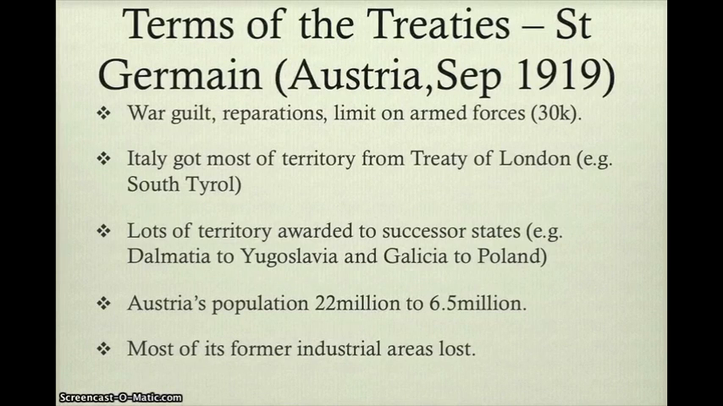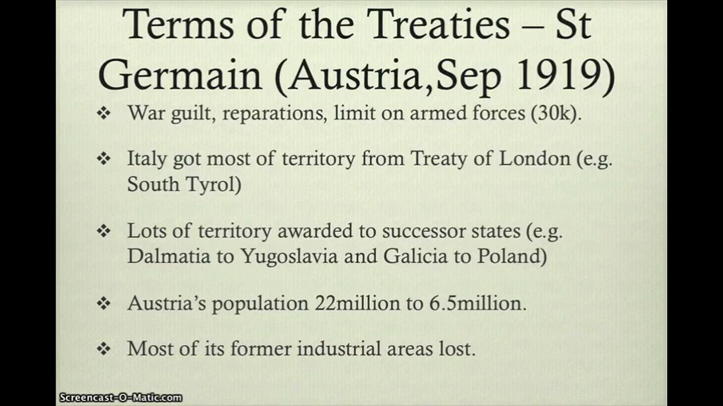Okay, so the Treaty of Saint-Germain. This was the treaty in regard to Austria, concluded in September 1919. Similar to the German treaty, Austria had to accept the war guilt and thus pay huge reparations to, for example, France and Great Britain. They also were to limit their armed forces. Austria actually was only allowed 30,000 men in the army.